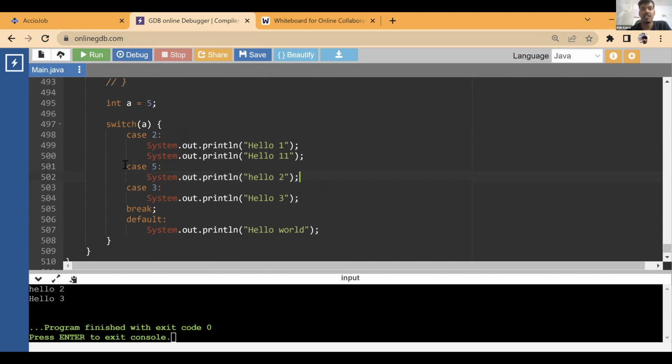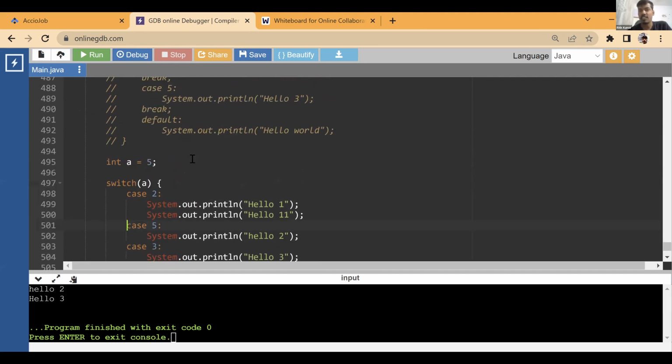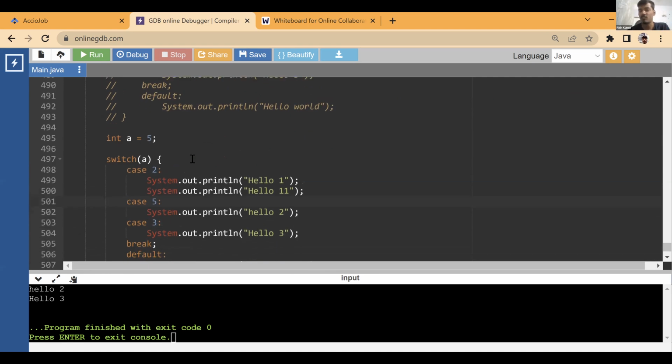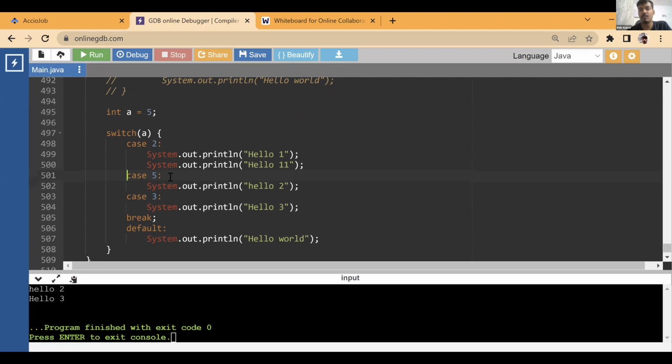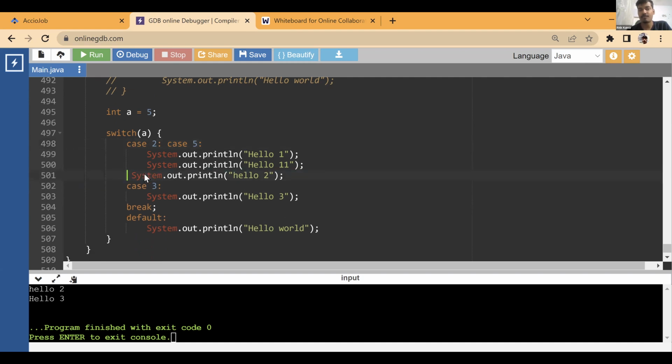What's the case? So, for example, let's say the OR behavior that I was telling, right? So here you can simply write if this is equal to this or not. So this is used to replicate an OR behavior. So for example, if the A value is 2 or A value is 5, I simply want to run these three statements. So what I can do is I can simply write it in this way. And actually this behavior is coming from fall through. See what is going to happen.